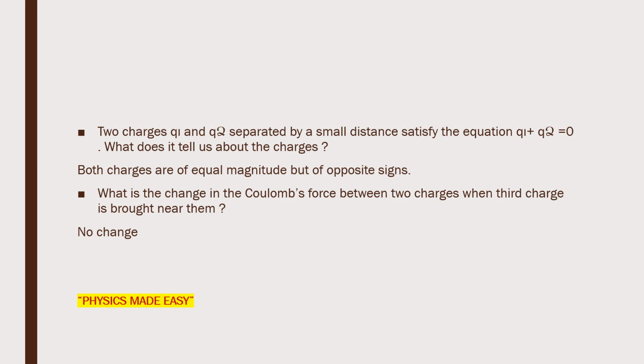Next question, two charges Q1 and Q2 are separated by a small distance and satisfy the equation Q1 plus Q2 is equal to 0. What does it tell us about the charges? As they satisfy the equation Q1 plus Q2 is equal to 0, it means that both charges are of equal magnitude, but they are of opposite sign. So when they are added up, their sum is equal to 0.